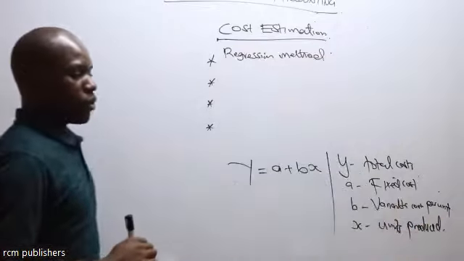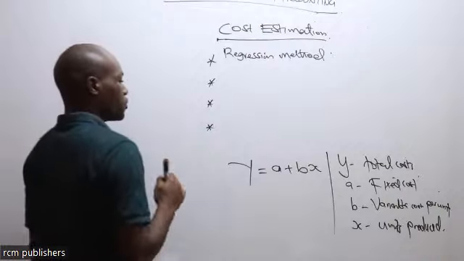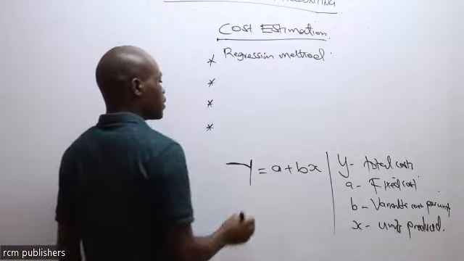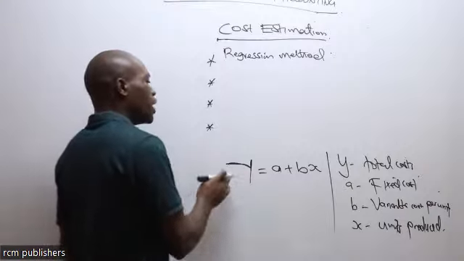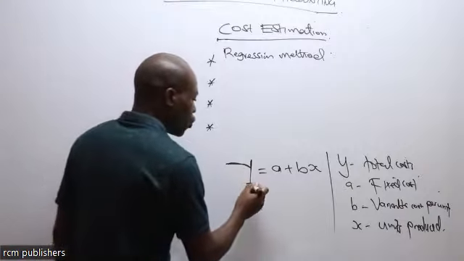That is what we have. So at the end of it all, you need to arrive at this particular function. Once we have this, we'll be able to get the total cost.